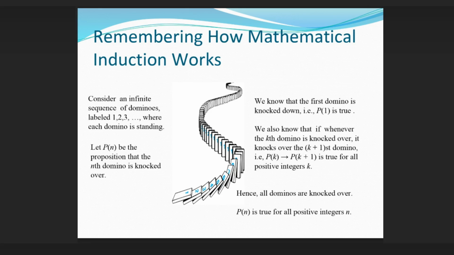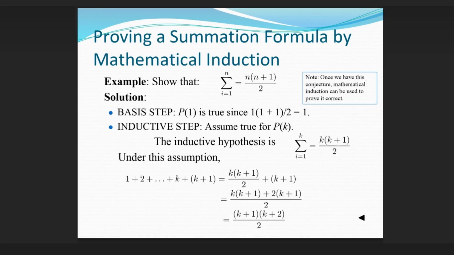Remembering how mathematical induction works, consider an infinite sequence of dominoes, labeled 1, 2, 3, where each domino is standing. We know that the first domino is knocked down, i.e., P(1) is true. We also know that whenever the kth domino is knocked over, it knocks over the (k+1)st domino, i.e., P(k) implies P(k+1) is true for all positive integers k. Let P(n) be the proposition that the nth domino is knocked over. Hence, all dominoes are knocked over. P(n) is true for all positive integers n.